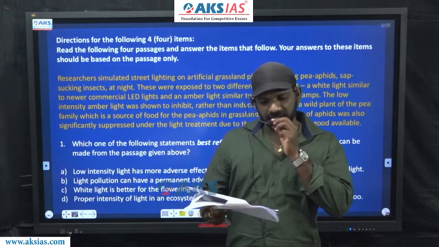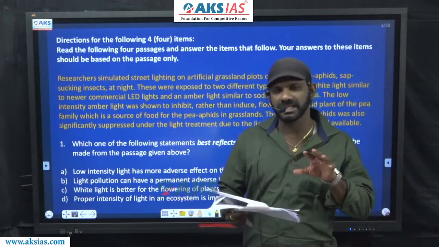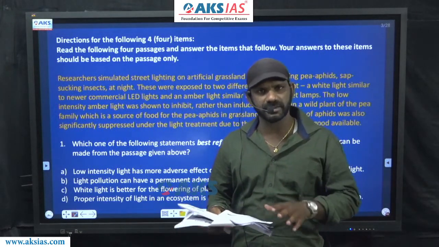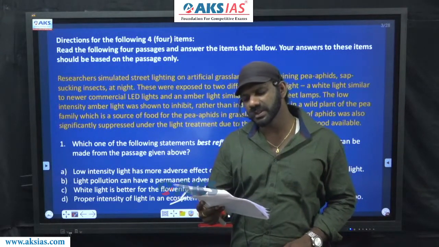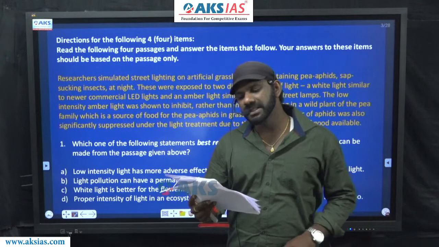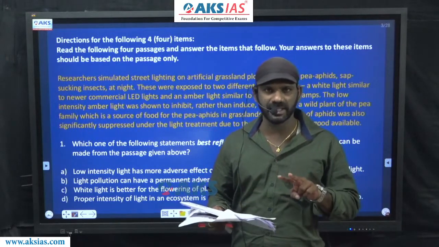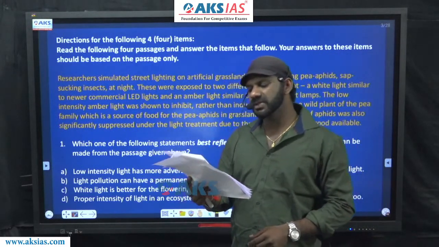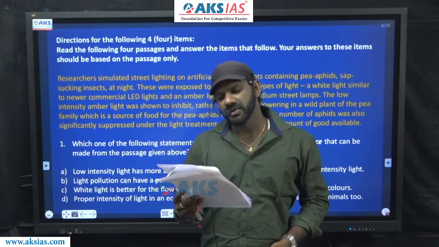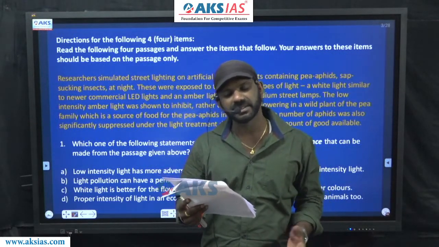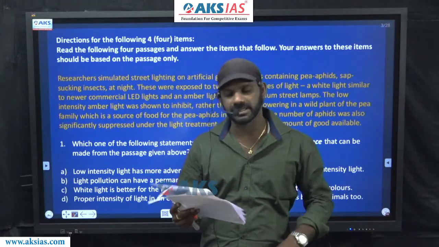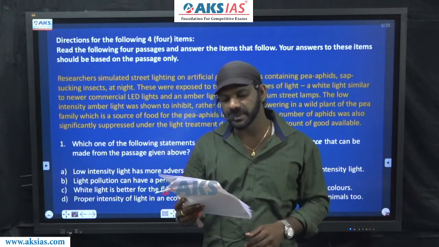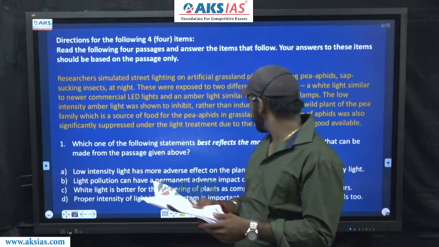They were exposed to 2 different types of light, and which those 2 different types of light are is given after the apposition, the hyphen. A white light similar to newer commercial LED lights, that's one, and an amber light similar to sodium street lamps, that's the other one, the 2 types of light. The low intensity amber light was shown to inhibit rather than induce flowering in the wild plant of the pea family, which is a source of food for the pea aphids in grasslands. The number of aphids was also significantly suppressed under the light treatment due to the limited amount of food available.